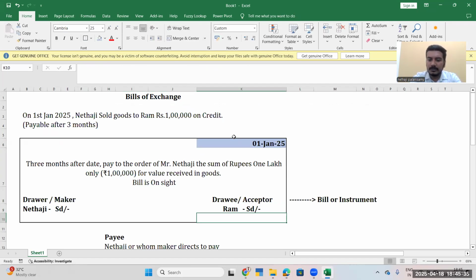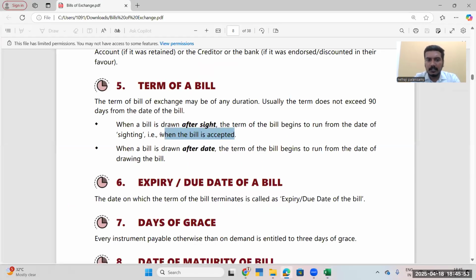Then it has been signed by him on 4th January 25. In this scenario, the date starts from 4th January. Even though the bill is drawn on 1st January, after sight, after accepting, it is 4th January.